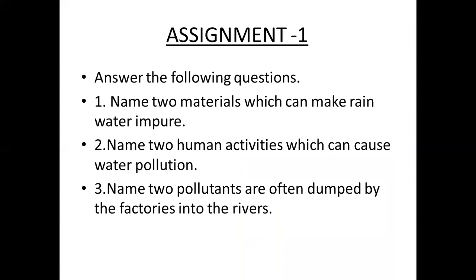Now, coming to the assignment, answer the following questions. Name two materials which can make rainwater impure. Name two human activities which can cause water pollution. Name two pollutants often dumped by the factories into the rivers. If you observe the video carefully, you can answer the questions.